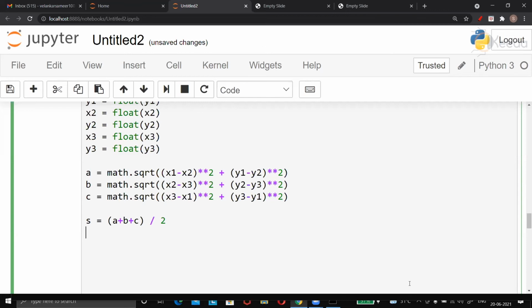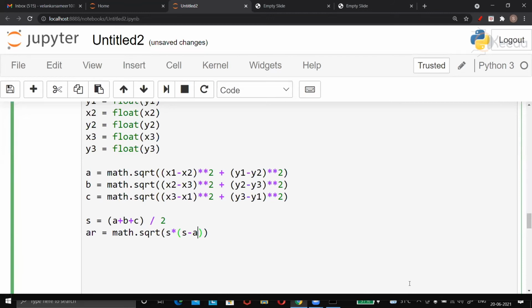AR equals to AR. Good. Well done. AR is equal to math.sqrt, bracket. Again brackets. Okay, brackets. Again, fine. Yeah, brackets. Okay, s, multiplication with s minus a. So s minus a, there will be a bracket needed. Yeah, that's right.